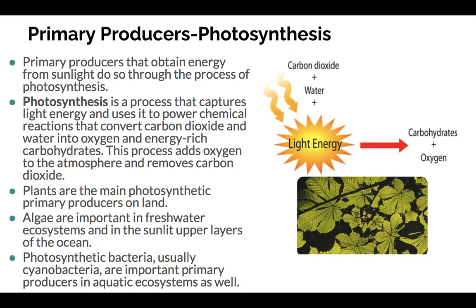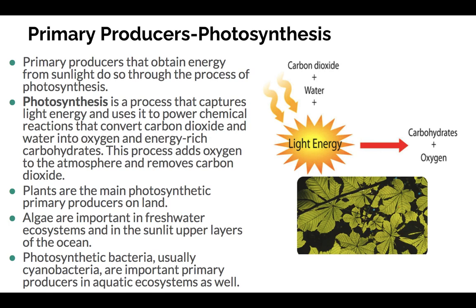Now, photosynthesis. Primary producers that obtain energy from sunlight do so through the process of photosynthesis. We're sure that you've heard this term before. We're going to talk about photosynthesis quite a bit more later in the unit in lesson 1.12. But photosynthesis is a process that captures light energy and uses it to power chemical reactions that convert carbon dioxide and water into oxygen and energy-rich carbohydrates. This process adds oxygen to the atmosphere and removes carbon dioxide.